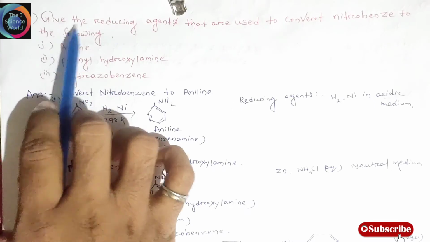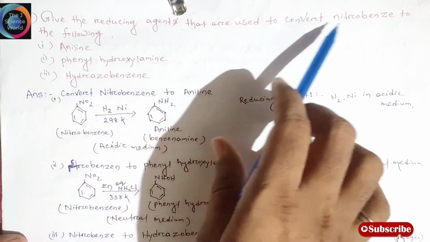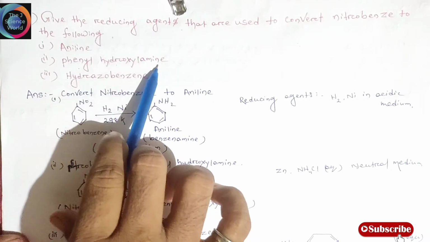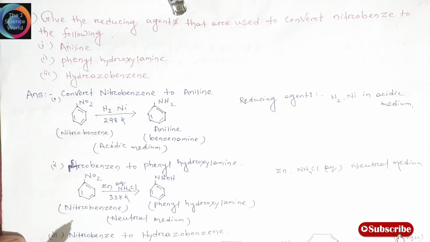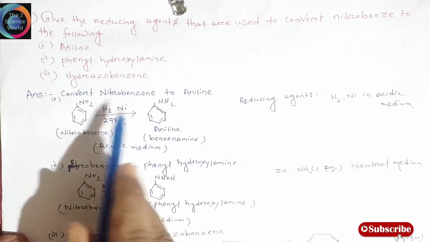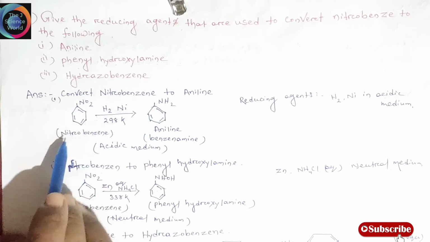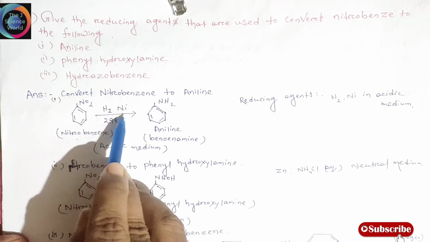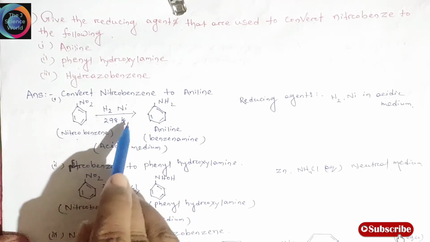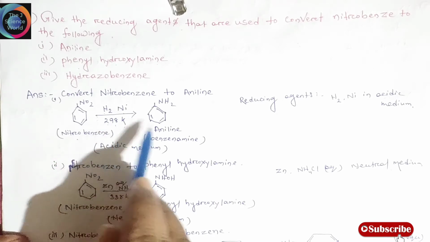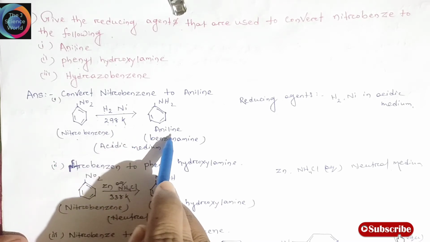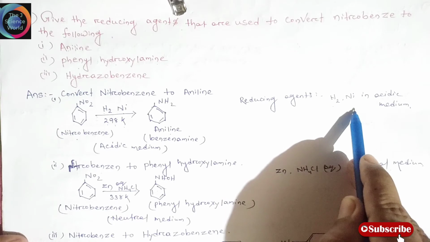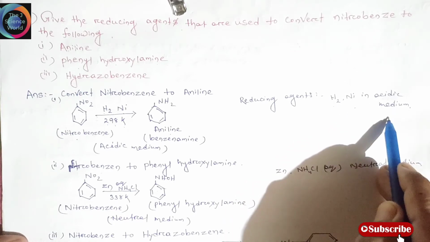This is question number F: Give the reducing agents that are used to convert nitrobenzene to the following. First one is aniline, then phenylhydroxylamine, then hydrazobenzene. Friends, first we write down the reactions. This is our nitrobenzene. Nitrobenzene is reduced in the presence of nickel with hydrogen at 298 Kelvin, and aniline is formed. So our reducing agent is hydrogen and nickel in acidic medium.